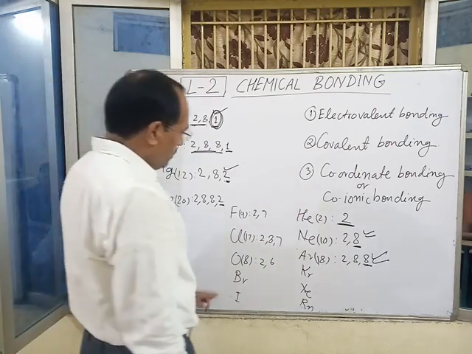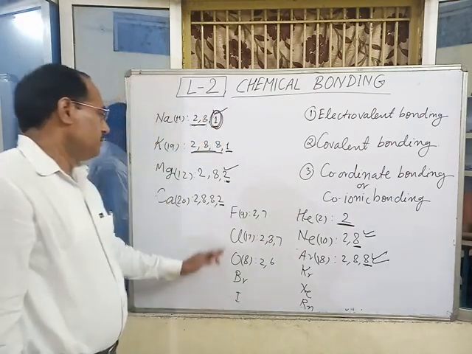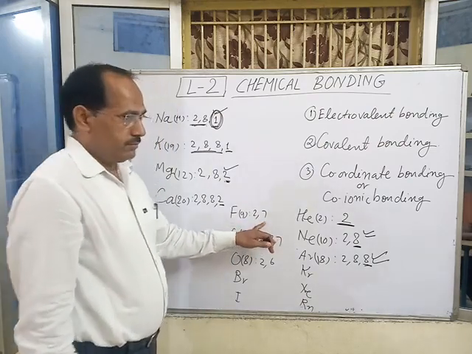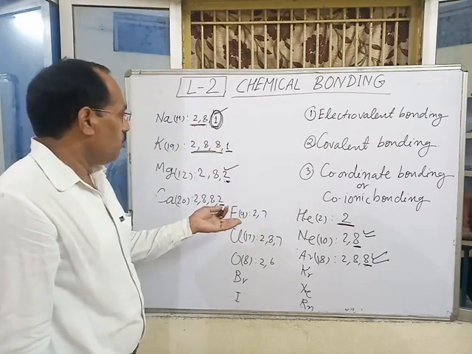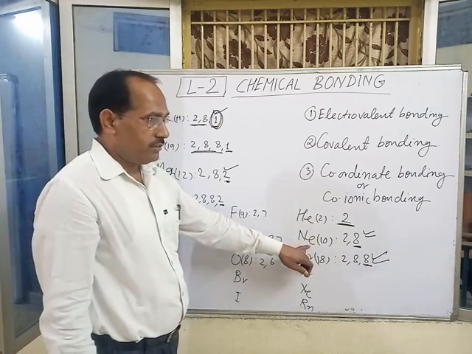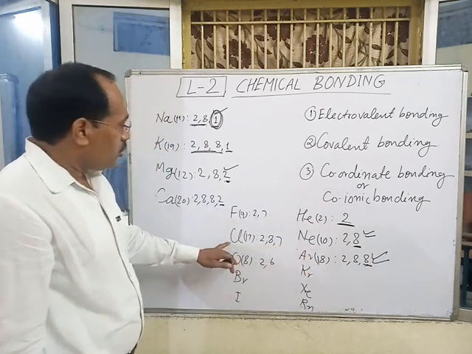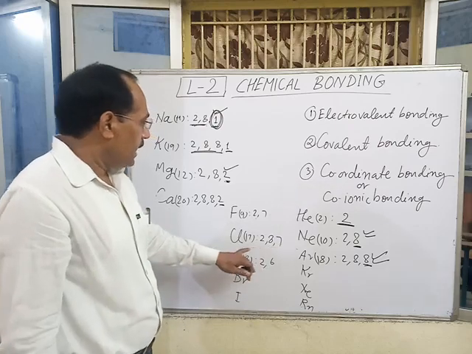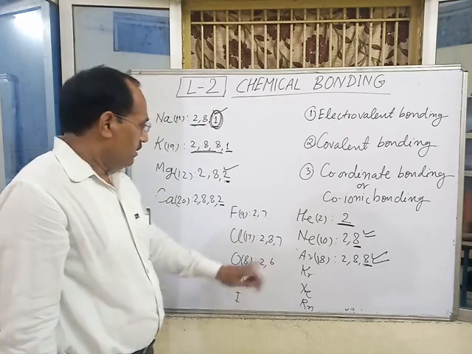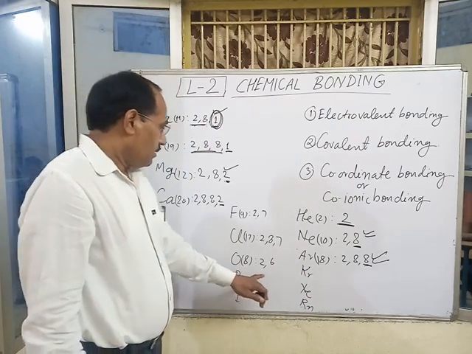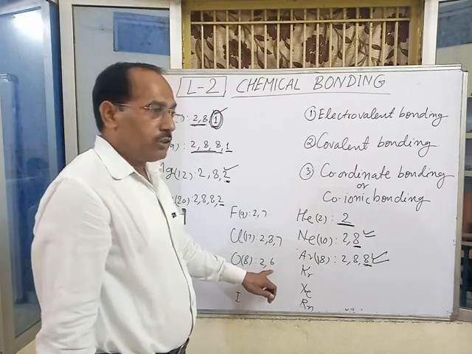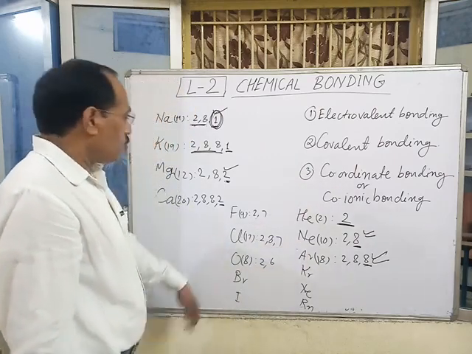Similarly, in the case of non-metals, if fluorine takes one more electron from a metal or otherwise, it attains the electronic condition of neon. Chlorine also attains the electronic condition of argon by the gain of one electron. Oxygen attains the electronic configuration of neon by the gain of two electrons, and so on.